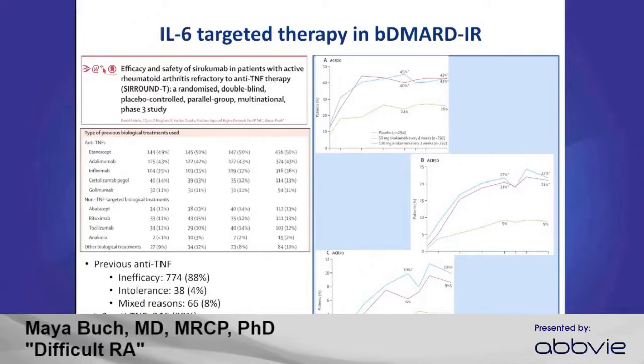And as you can see on the right, these are the ACR response outcomes. The primary outcome was ACR 20, but 50 and 70 responses are also included, compared to placebo with background conventional synthetic DMARD continued. We can see that the primary endpoint was met, with significantly greater proportions also achieving these high hurdle endpoints. So in a refractory cohort of TNF plus or minus other biologic DMARDs, we're seeing a benefit of this IL-6 targeted therapy.